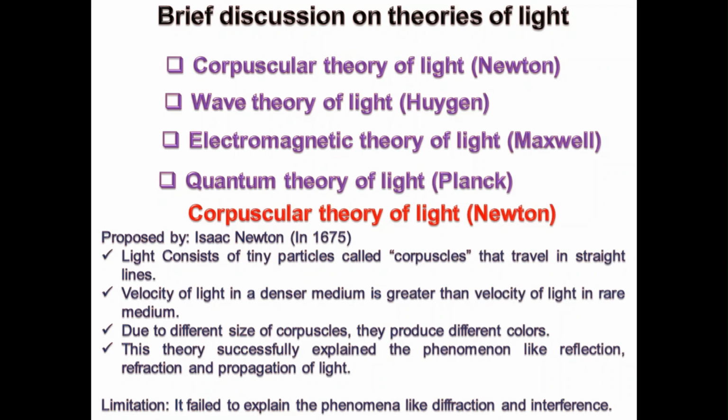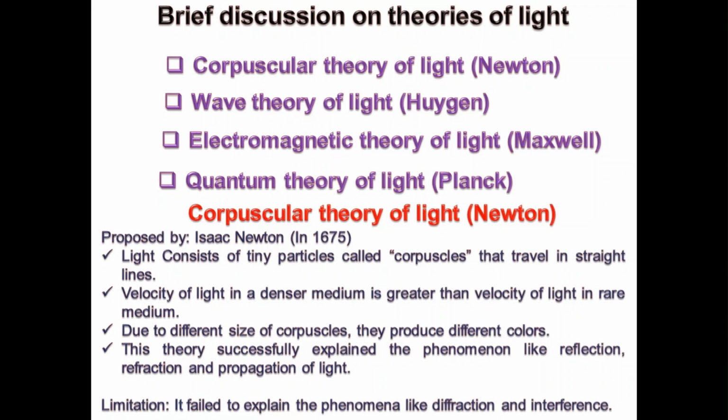And next, since he took them as tiny elastic balls, once there is some rarer medium and denser medium, then definitely a greater velocity will be observed in the denser medium. By this way, Newton suggested that the velocity of light in a denser medium is greater than the velocity of light in a rare medium.